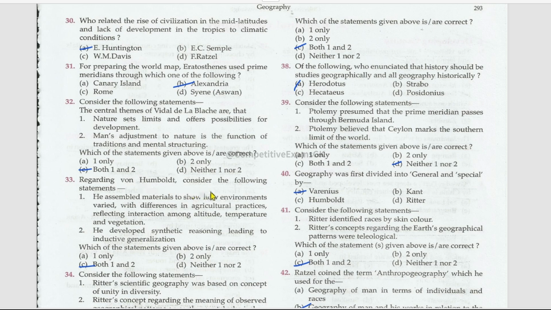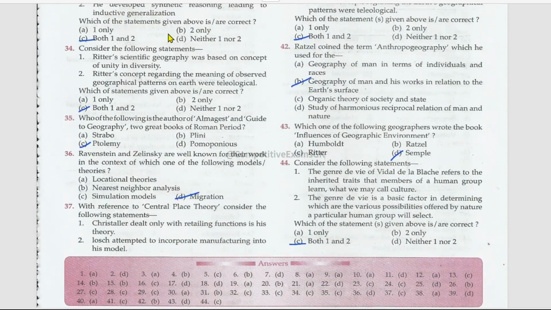Regarding von Humboldt, consider the following statements. He assembled materials to show how environments varied with differences in agricultural practices reflecting interaction among altitude, temperature, and vegetation. Right? He developed synthetic reasoning leading to inductive generalization. This is also correct. Both the statements are correct. Consider the following statements. Among these two, which are correct? Ritter's scientific geography was based on the concept of unity in diversity. Right? Ritter's concept regarding the meaning of observed geographical patterns on Earth was teleological. Right? Both the statements are correct.